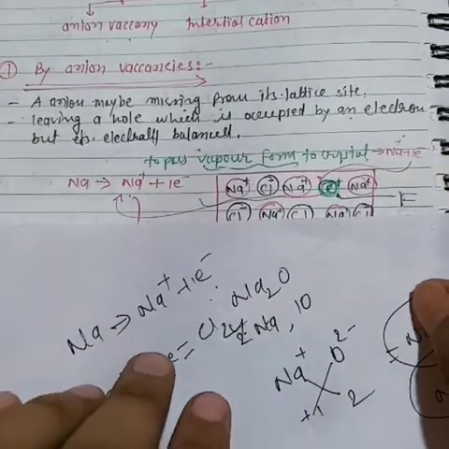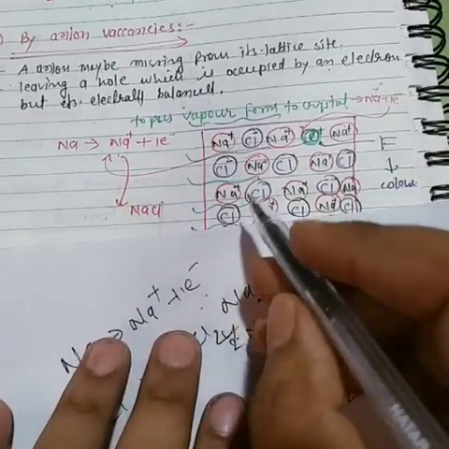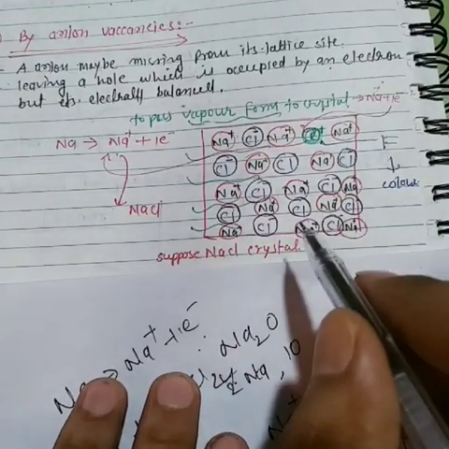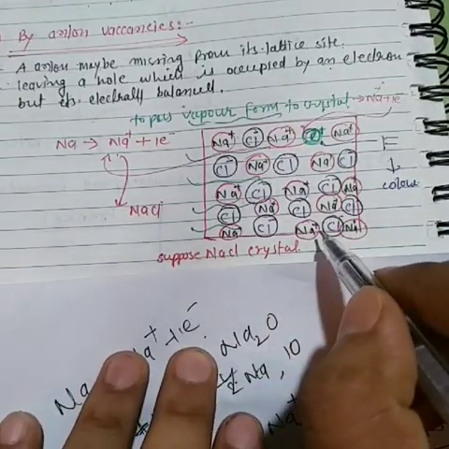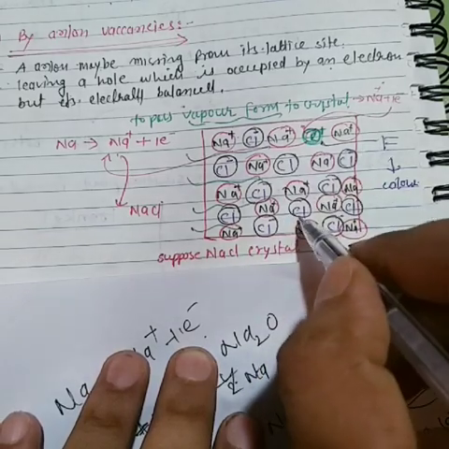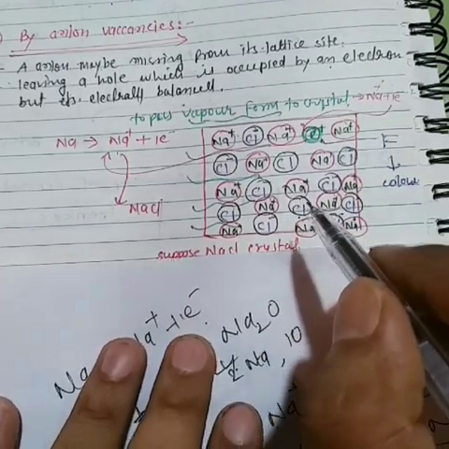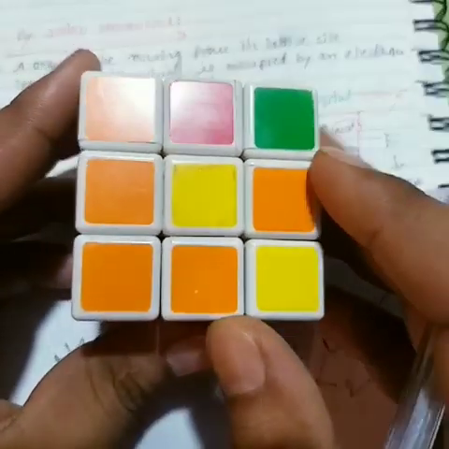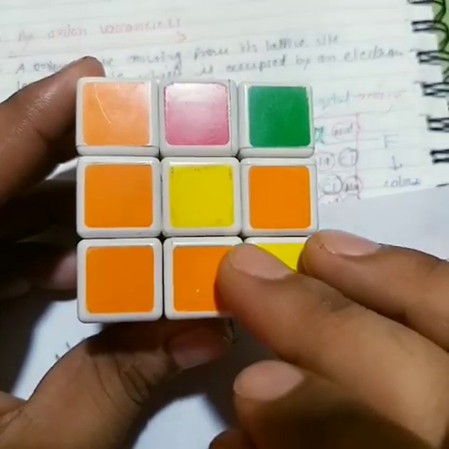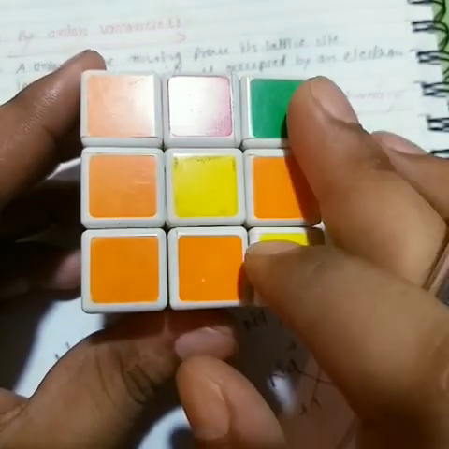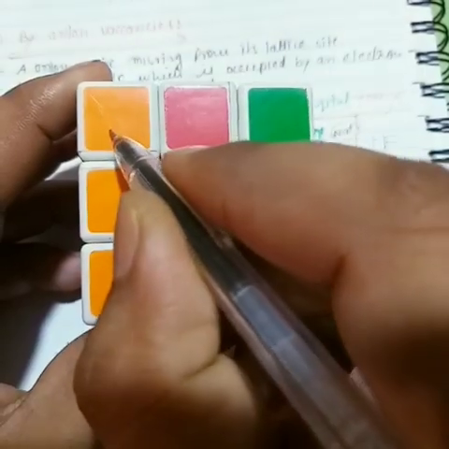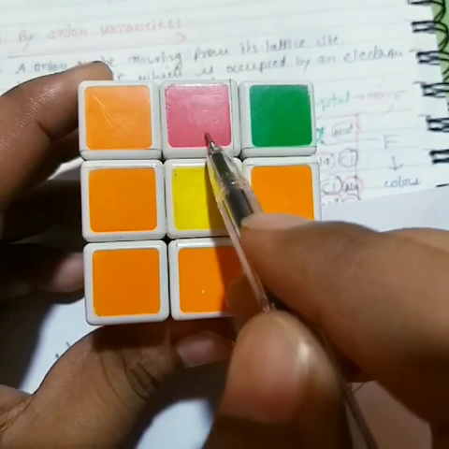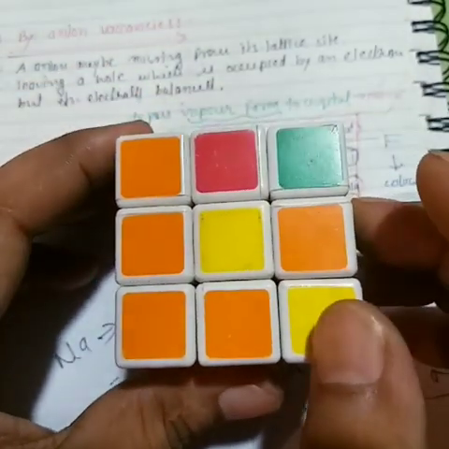Now see here students, what happened is there. Now I am placing the sodium chloride. That means it is an ionic crystal. Now what happens in this crystal? You don't need to mention the color here. I want to tell you there are two different colors, such as anion and cation. That means here is anion, cation, anion, cation. That means sodium chloride. Okay. Now what happened is there.